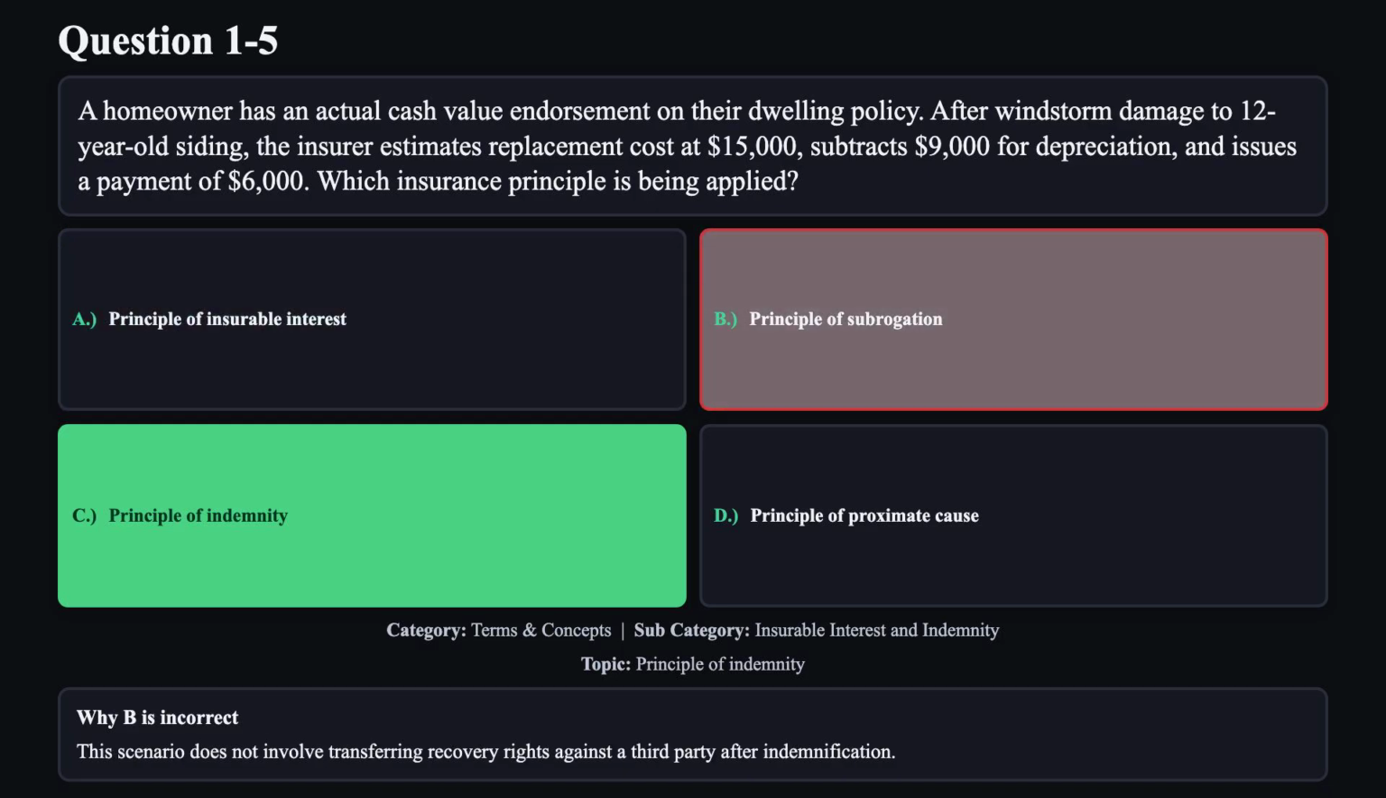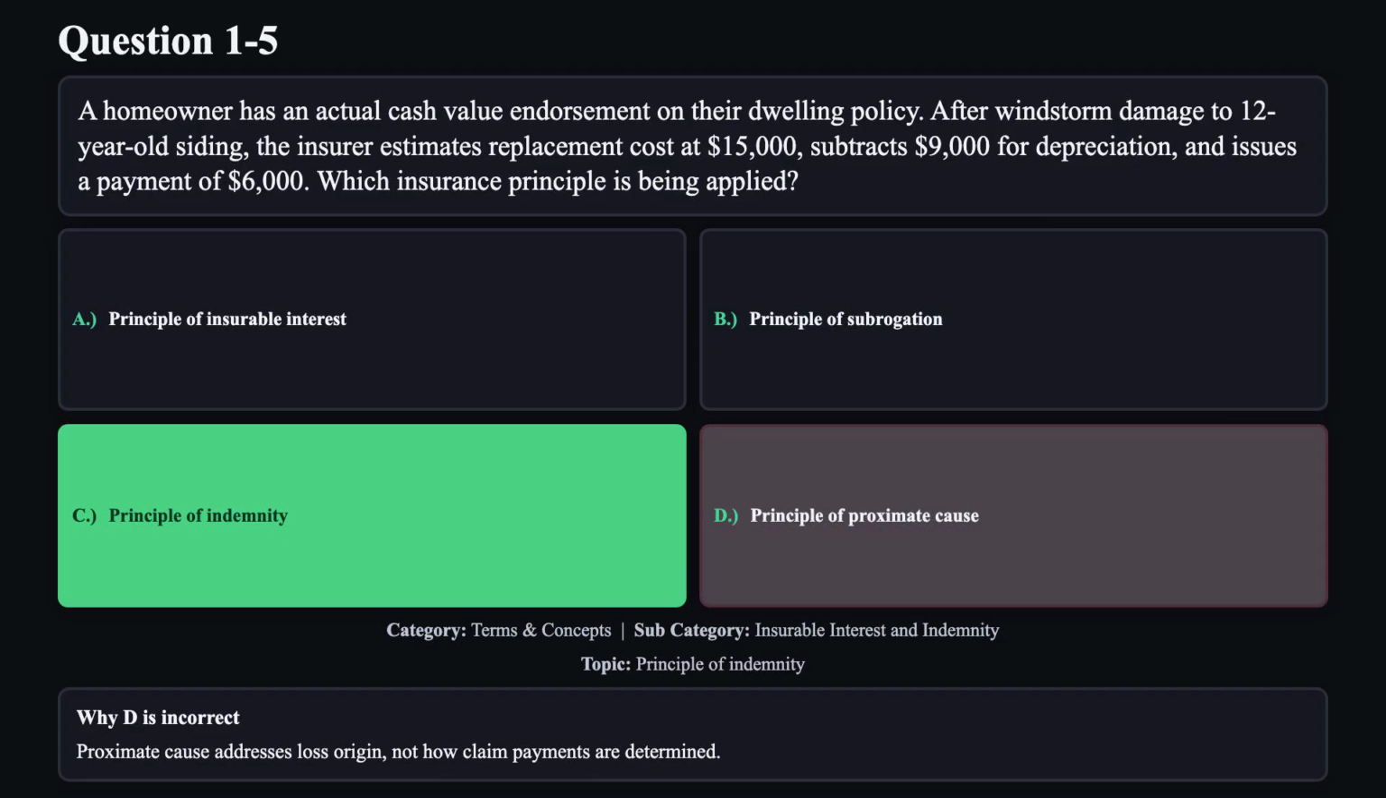Reason B is not correct. This scenario does not involve transferring recovery rights against a third party after indemnification. Reason D is not correct. Proximate cause addresses loss origin, not how claim payments are determined.